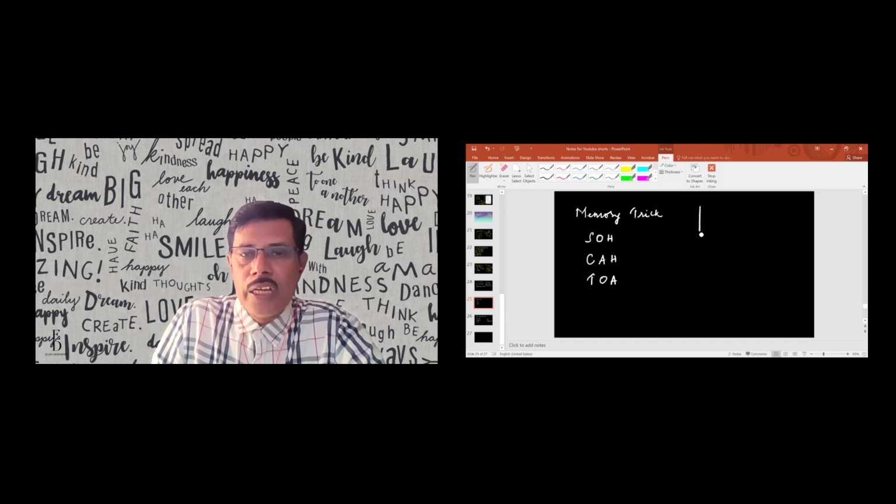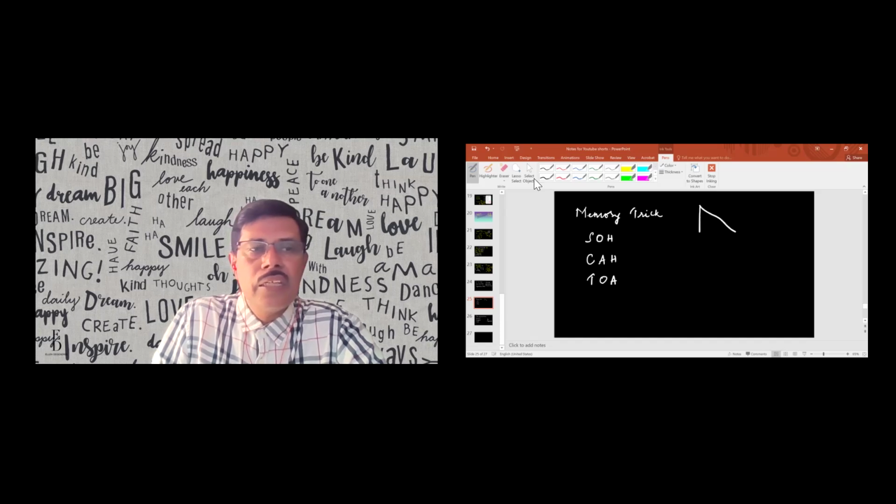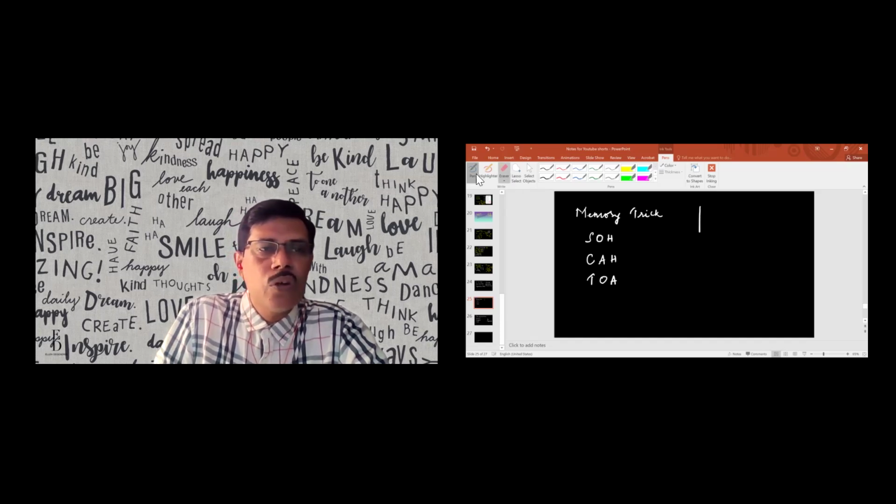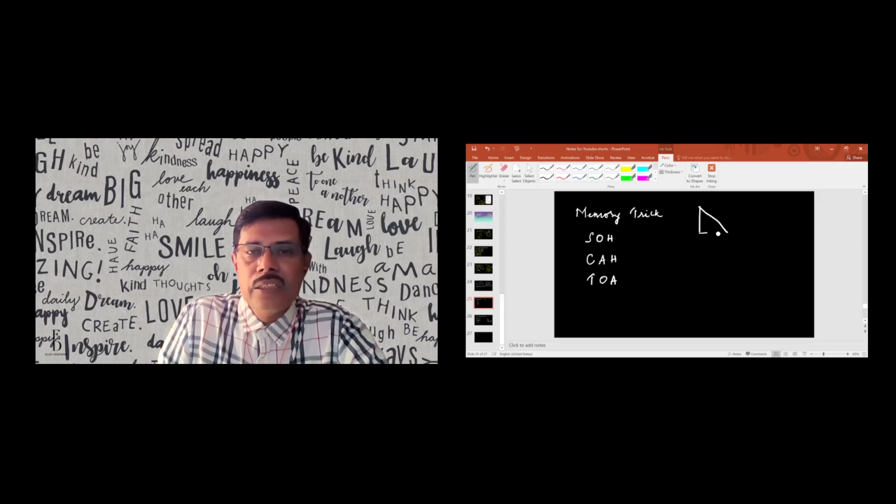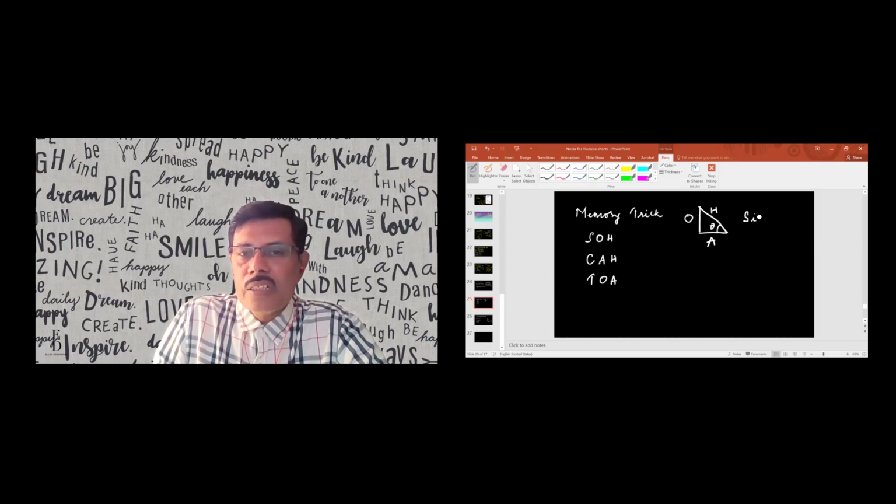We have already drawn a right angle triangle like this. This is theta, this is the opposite side, this is the adjacent side, and this is the hypotenuse. Now, by definition, sine theta is opposite by hypotenuse. Cos theta is adjacent by hypotenuse. Tan theta is opposite by adjacent.